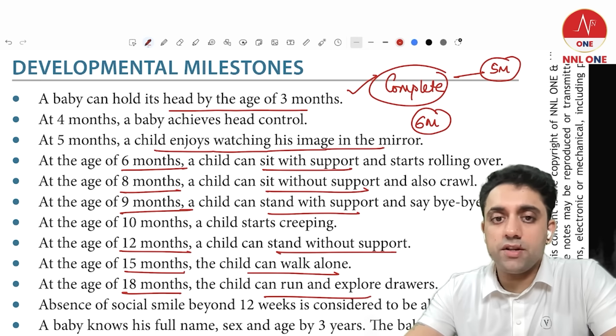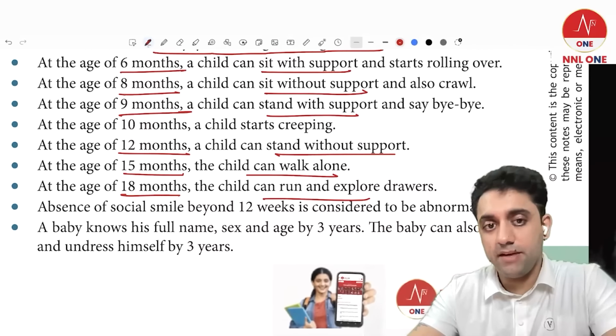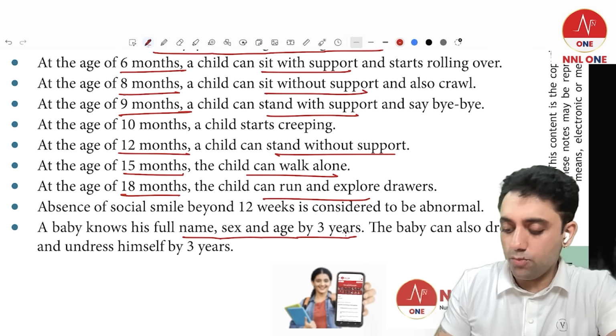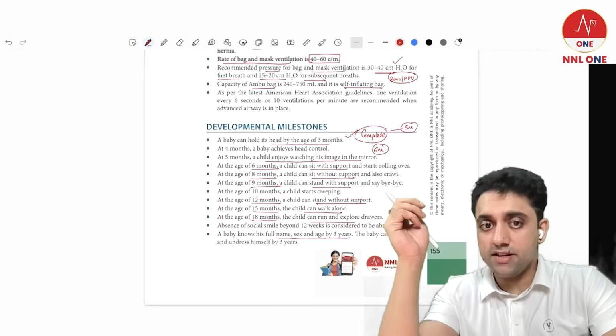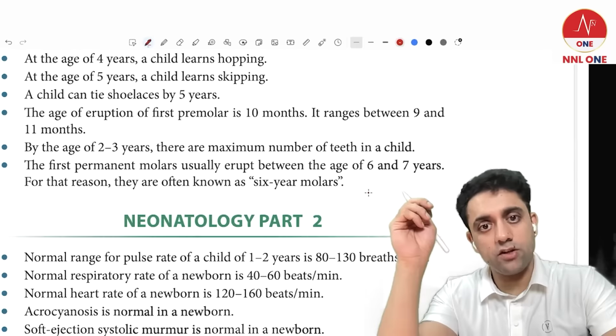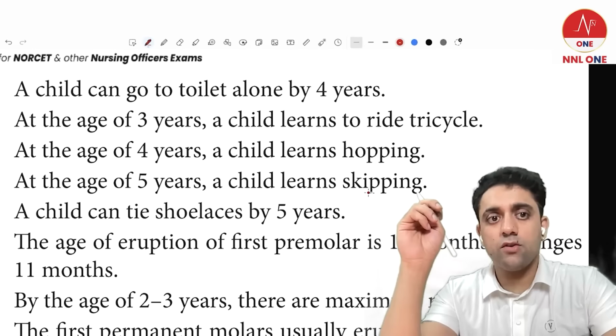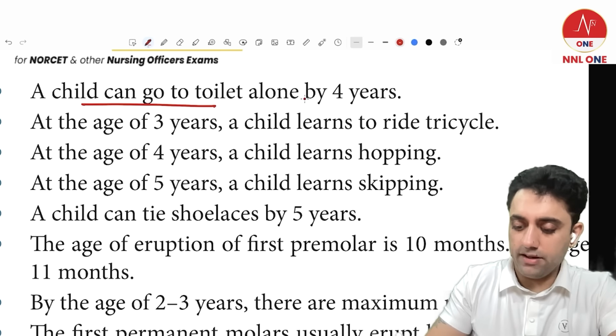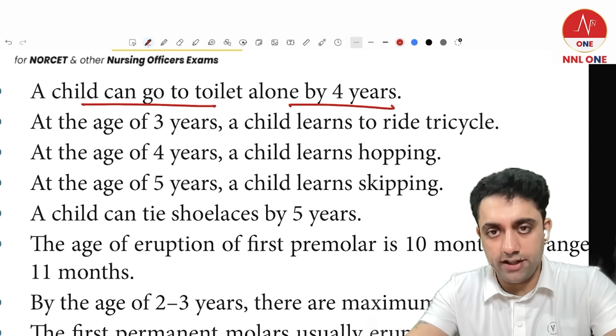And one very regular question: when does a baby know his full name, age and sex? I am Rahul, I am a boy. A baby knows his full name, age and sex by 3 years, and a baby can go to the toilet alone by 4 years.